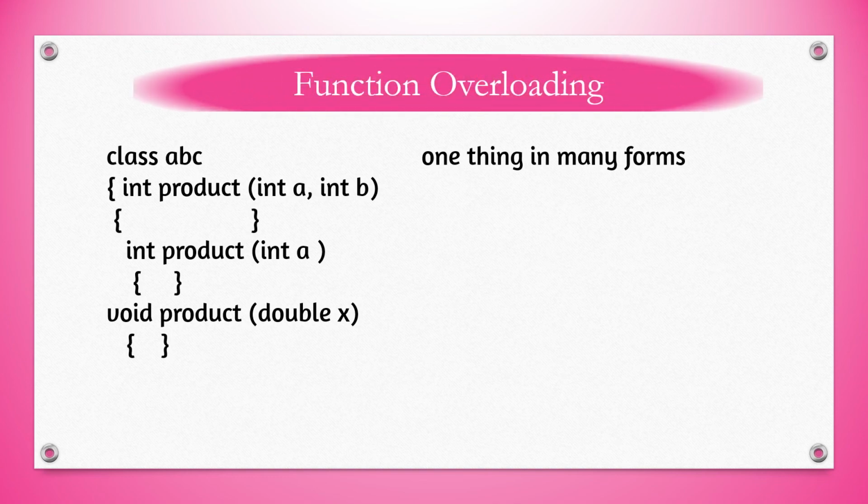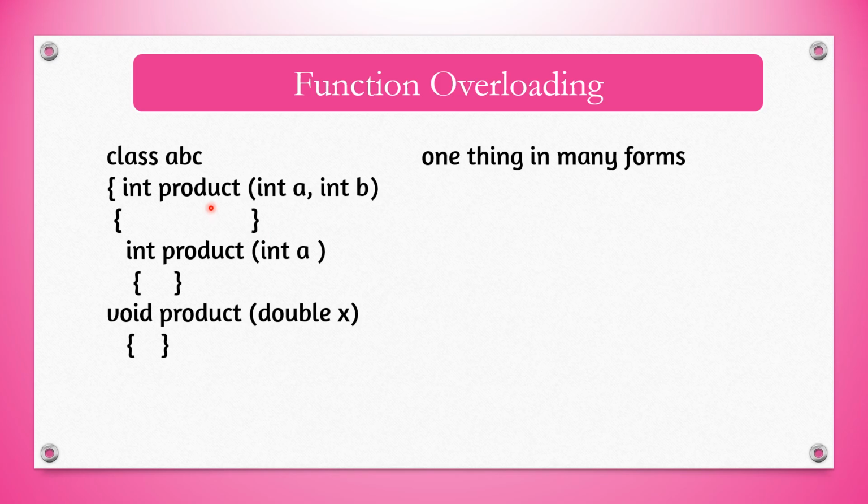So we can see the example of function overloading. I have created the function product. We are having three functions with the same name. The first function is accepting two integer numbers. The second function is accepting one integer number, and the last one a double value. So the function name is the same but differentiated by the function arguments. And if the function name is the same with different arguments, it is known as function overloading.